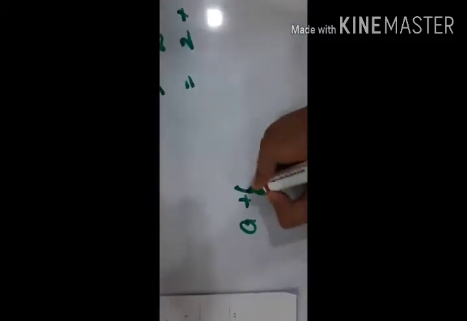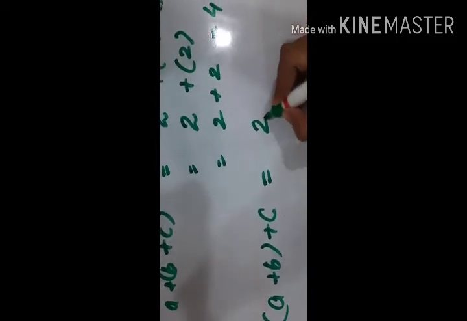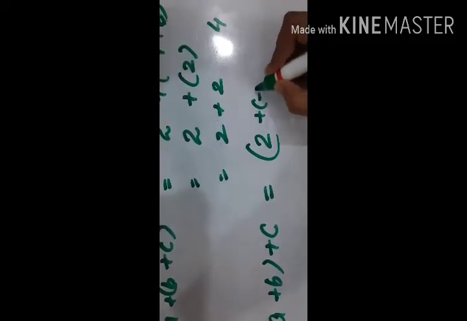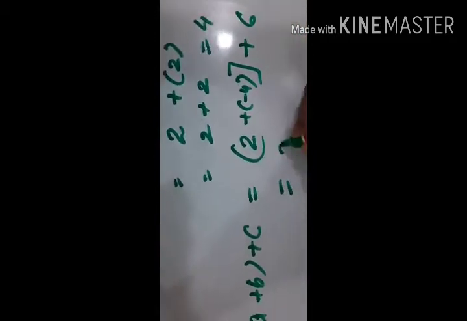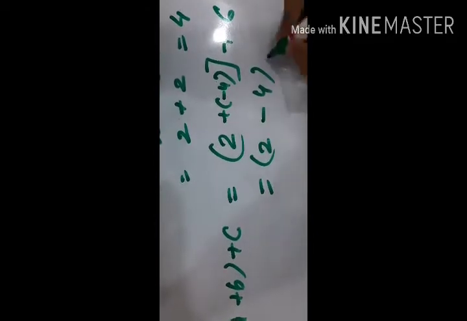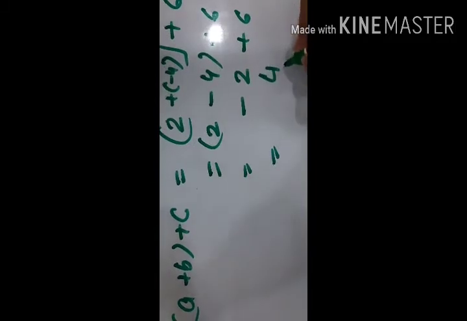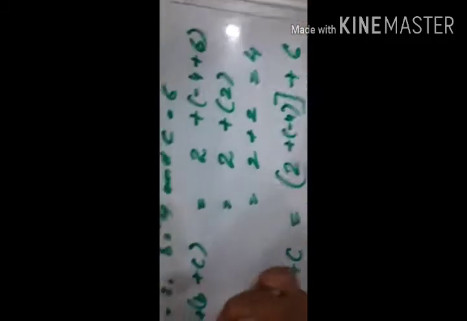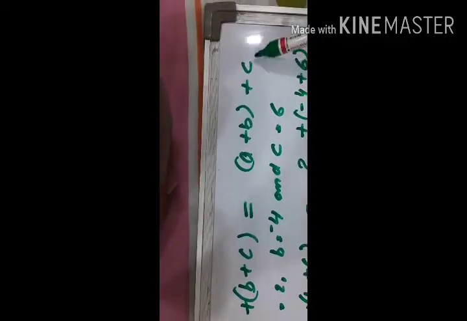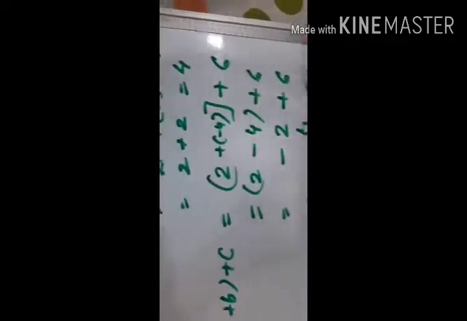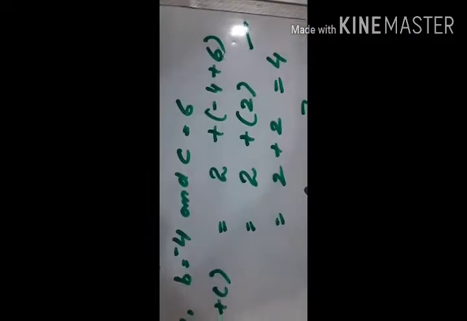Similarly, a plus (b plus c): minus 4 plus 6 is 2, and 2 plus 2 is equal to 4. Just see, associative property says that (a plus b) plus c is equal to a plus (b plus c). This is verified when we prove both sides, left hand side and right hand side, equal.